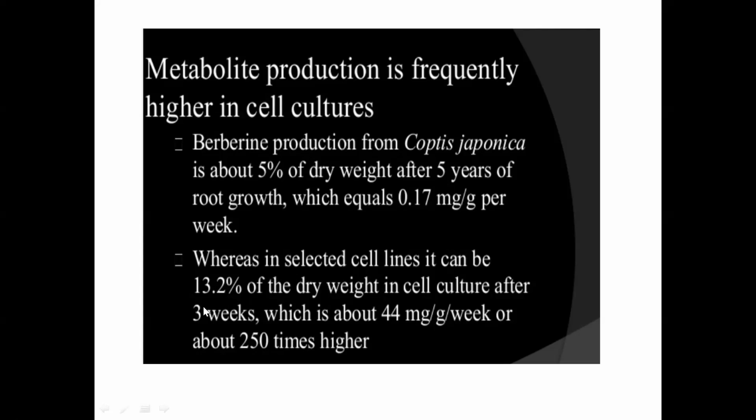But in this case, you have 44 mg per gram per week if you use cell lines.